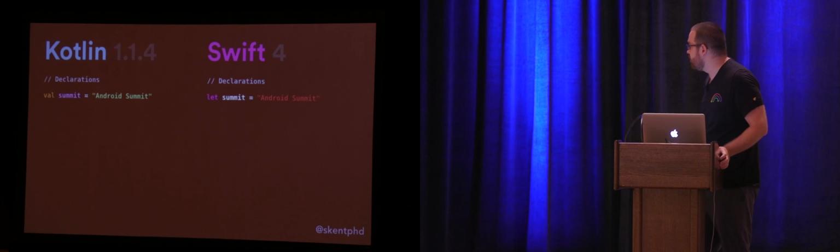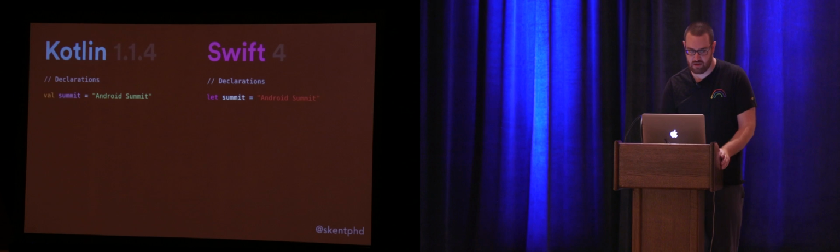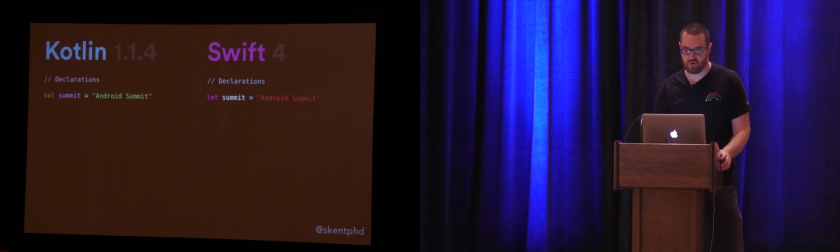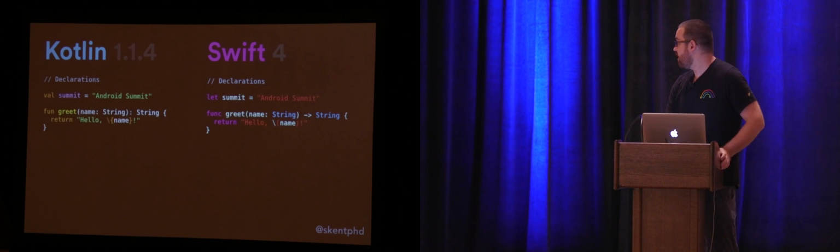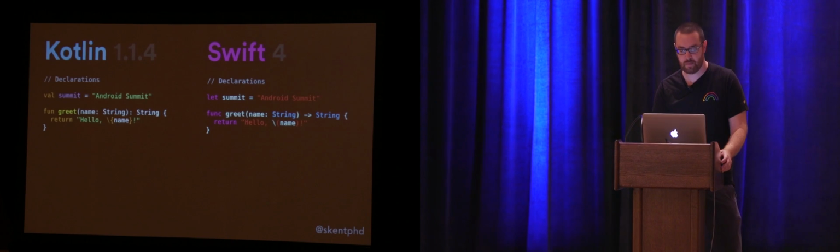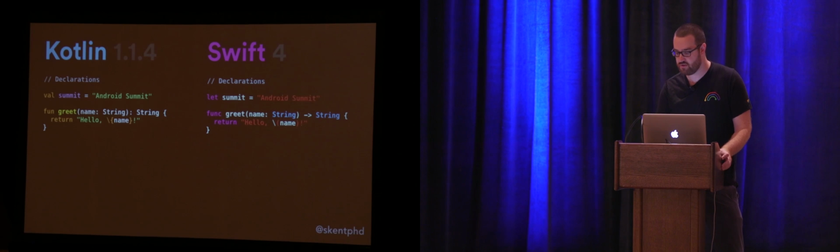So this is a simple assignment of a local variable or a property in both cases. The structure is the same. There's a keyword indicating what we're about to do, a name, an assignment operator, and a string literal. The only thing that's different between these two is the exact keyword used in both cases. If I wanted to declare a function, again, I use a very similar structure. I have a keyword followed by the name of my function, followed by my parameters, which in this case are parameter name, colon, parameter type. And then I express the return type of this function. In Kotlin, this uses a colon, and in Swift, this uses an arrow for some reason.